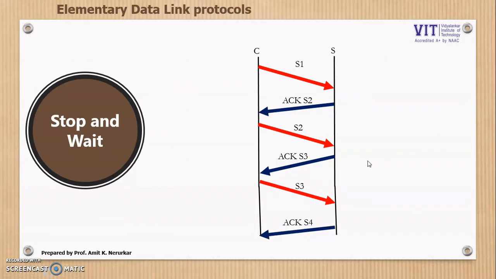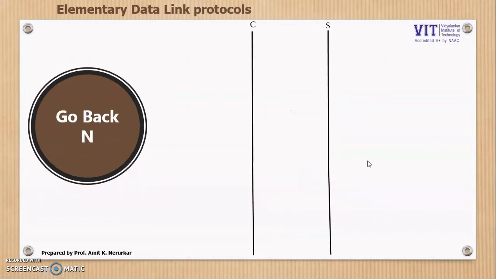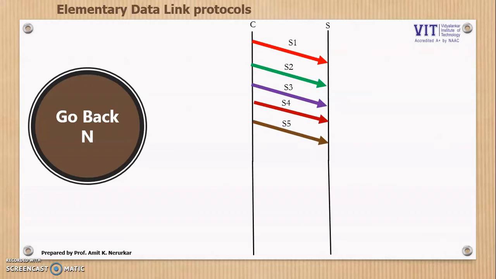Next protocol that we need to understand is go back N. So for example, I sent S1, then I sent S2, then S3, then S4, then S5, and then somewhere I realize there is an issue in S3. So now what happens is I'll send an acknowledgement that go back till S3. Whatever segments I have received after S3, I would be discarding. So in this case, all of the segments like S3, S4, S5 would be discarded.